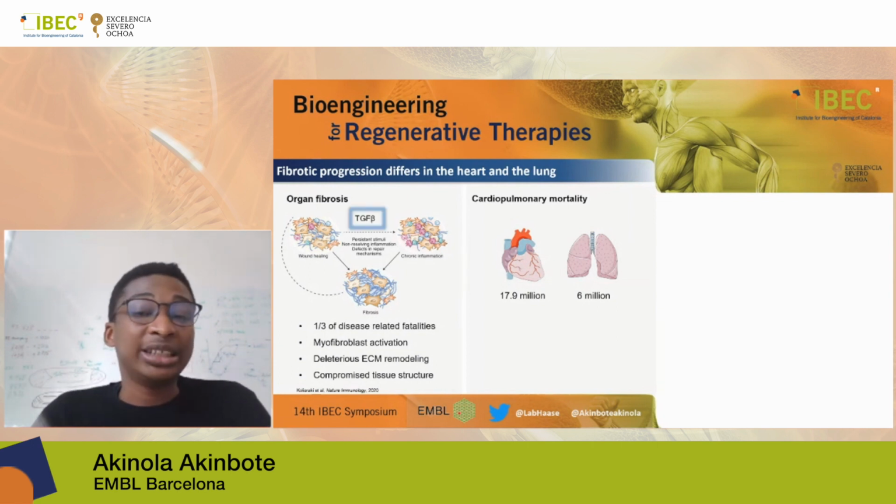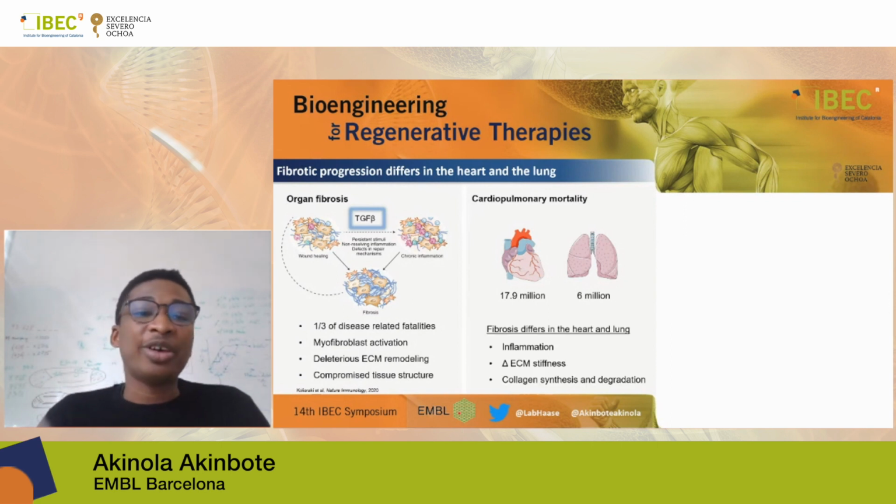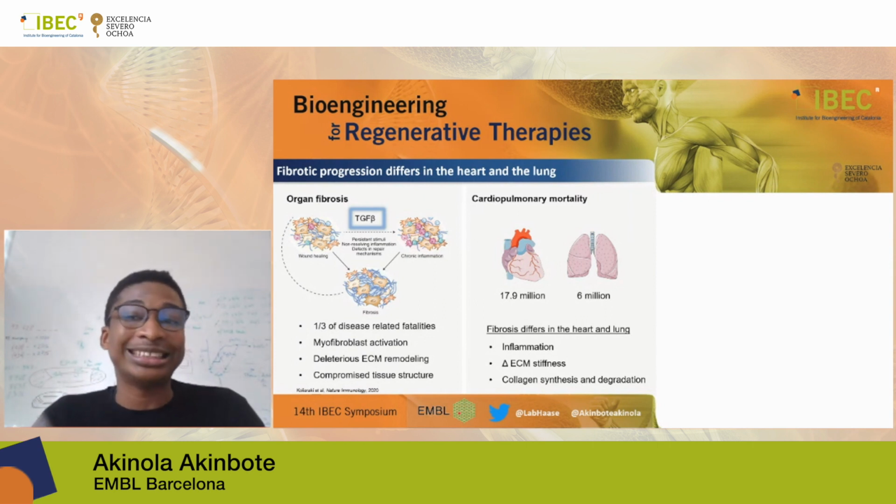And TGF-beta, or the transforming growth factor beta, has been implicated as the major player of fibrosis in many tissues. However, the process of fibrosis differs in the heart and the lung, with changes in inflammation, in the extracellular matrix stiffness, as well as in collagen synthesis and degradation.